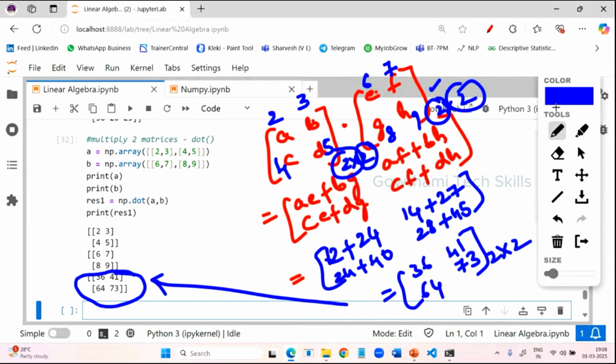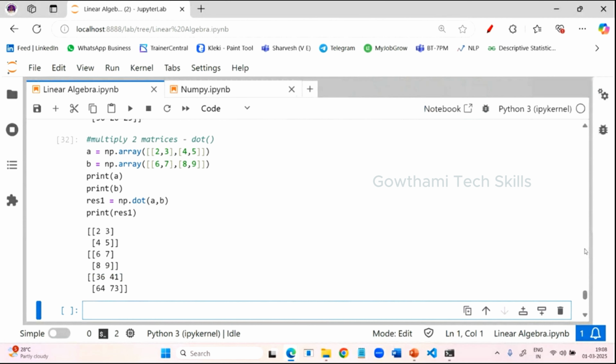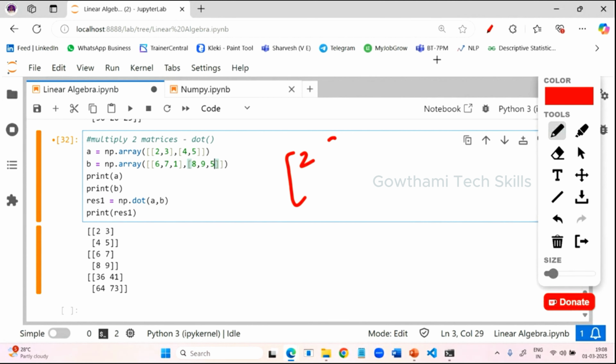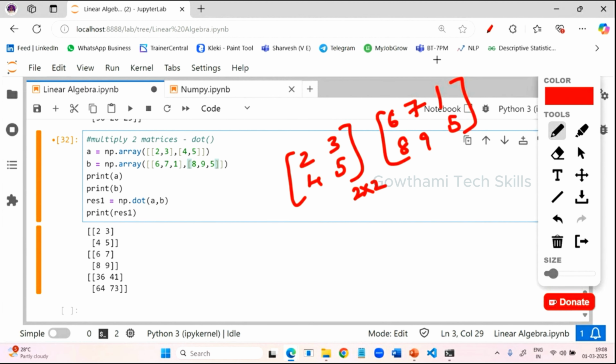Suppose I add one more value here, let us take 1, and here I am taking something like 5. So the values will be 2, 3, 4, 5, and this will be 6, 7, 1, and 8, 9, 5. So what is the shape of this matrix? 2 by 2. This one, 2 by 3. Correct, 2 rows and 3 columns.